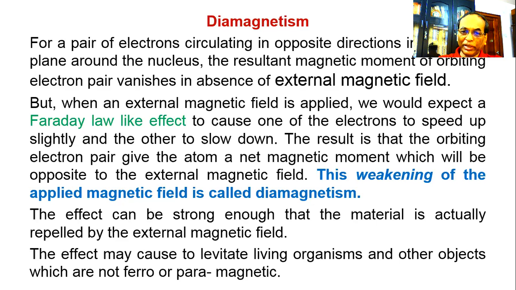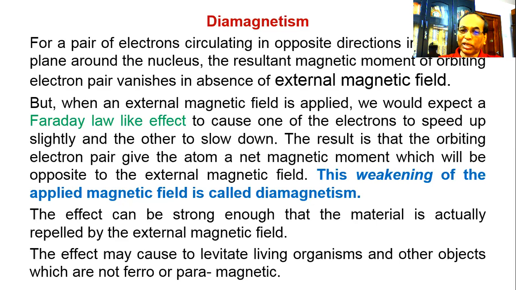By dint of this effect, levitation takes place on living organisms and many other objects which are not ferromagnetic or paramagnetic.